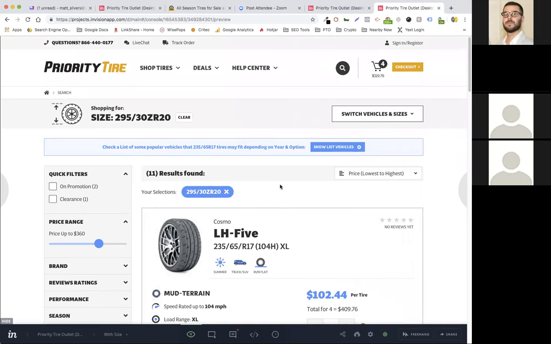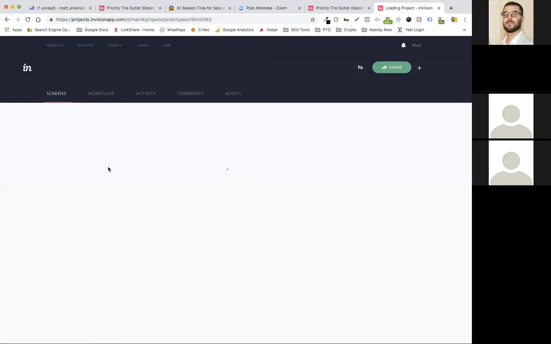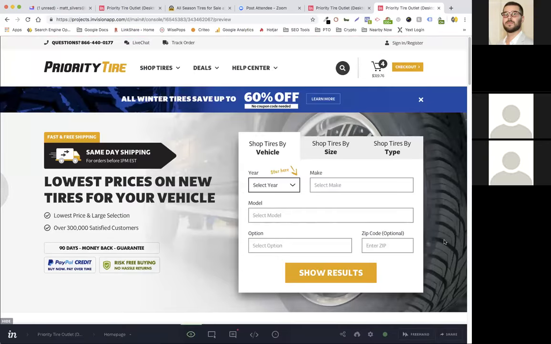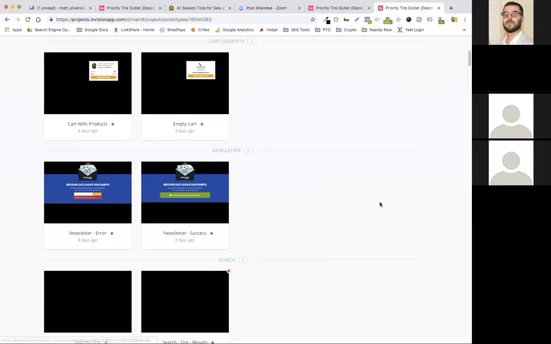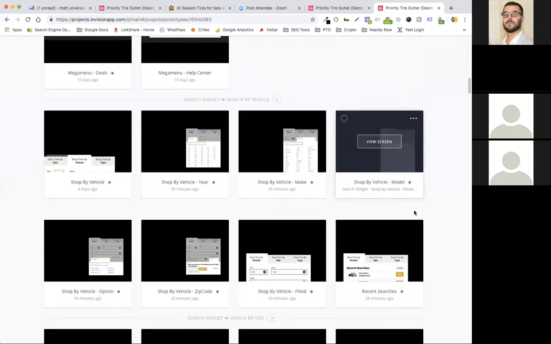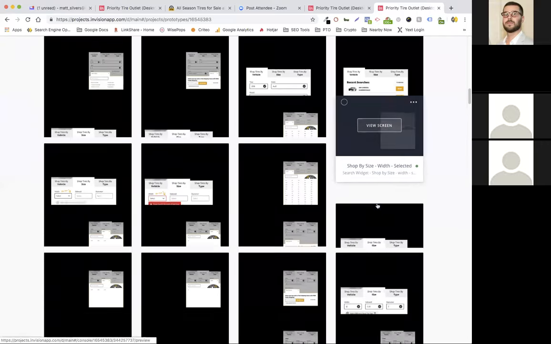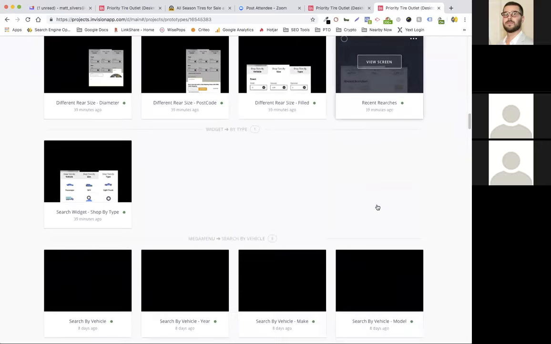Is that going to be on category and search results pages as well? That's always there? Only size. Only size. Okay, got it. Yeah. Let me walk you through to the... no, I don't want to do that. Sorry. Let me just go this way. Okay, these are all the navigation menus.